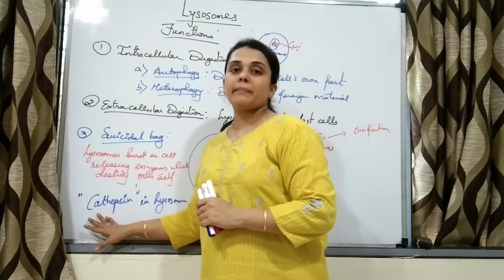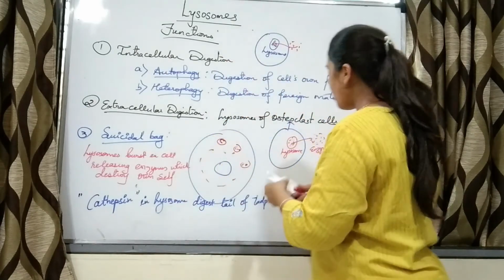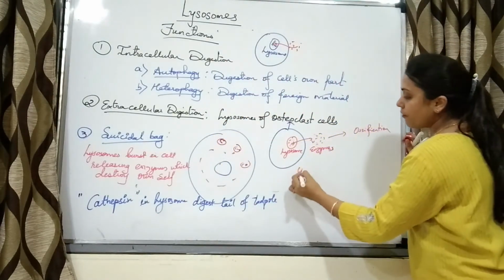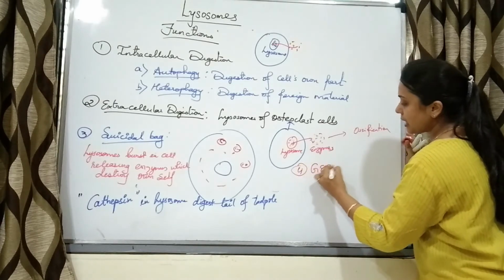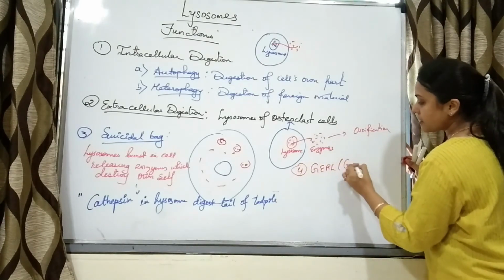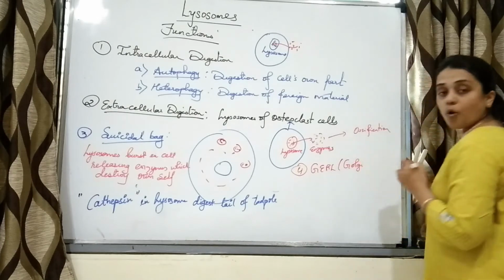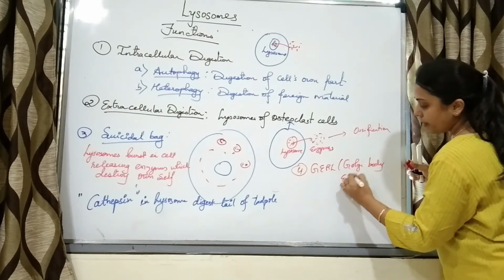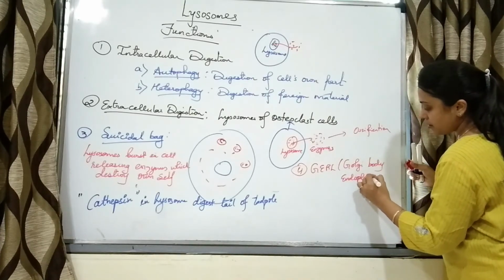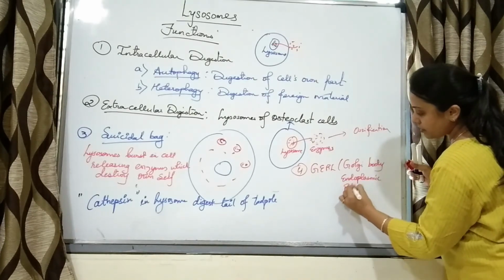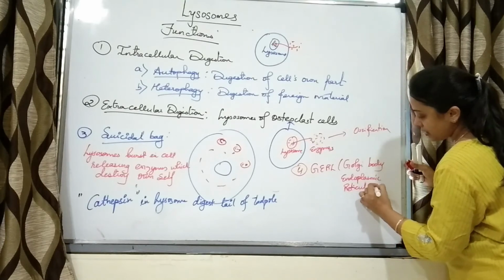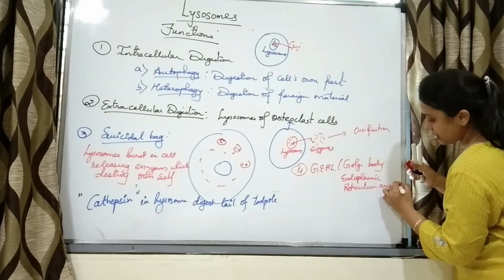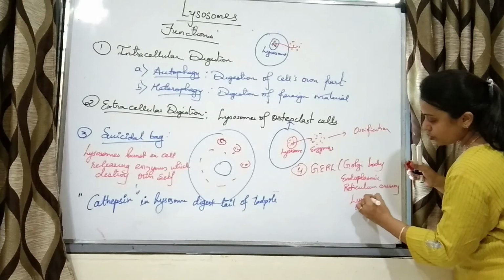Right? So remember it. Lysosome is a part of GERL, that is Golgi body, endoplasmic reticulum, arising lysosome.